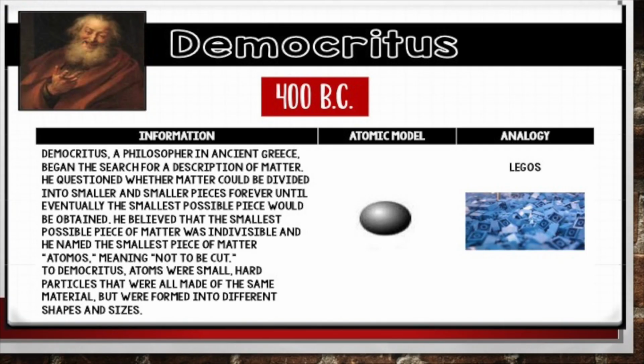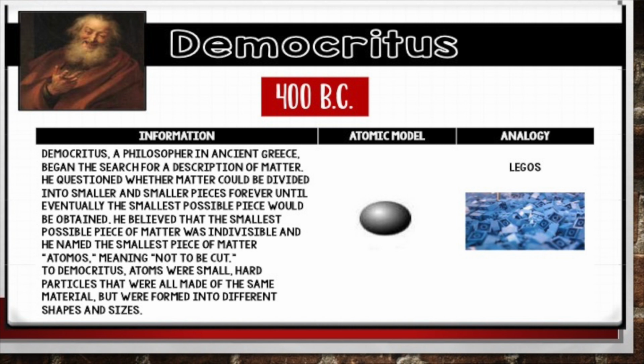So the first atomic theorist we want to look at is Democritus. He is going to be around 400 BC. Democritus was a philosopher in ancient Greece. He began the search for a description of matter. He thought that matter could be divided into the smallest piece. Like he could just keep dividing it, it would get to a small piece that couldn't be cut any further.